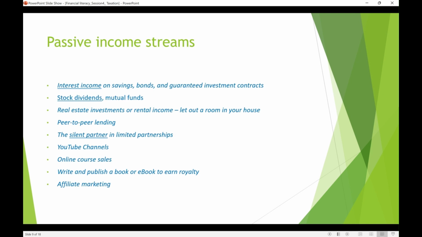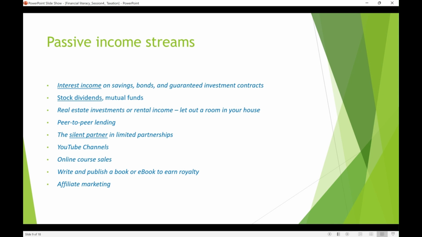Let's go through the next one. What are the passive income streams? There are several passive income streams, and I've just listed a few of them. There is interest income, such as on your savings, bank deposits, FDs in banks, bonds, securities, and any guaranteed investment contracts, such as treasury bonds.